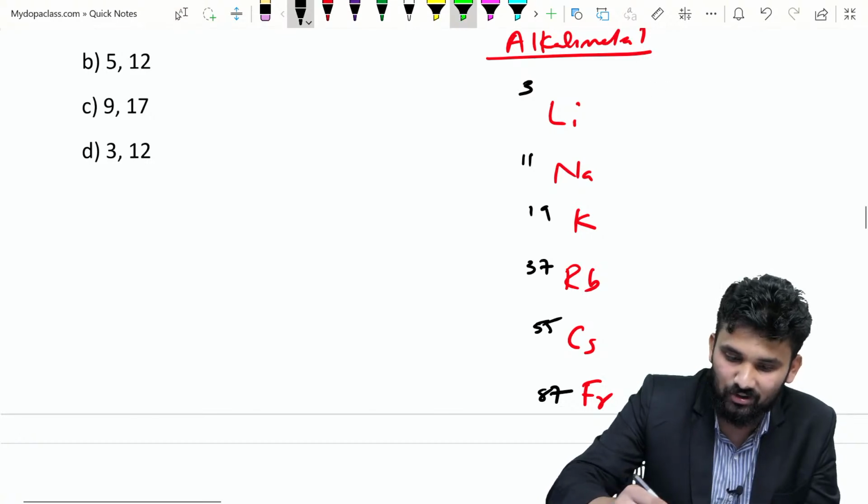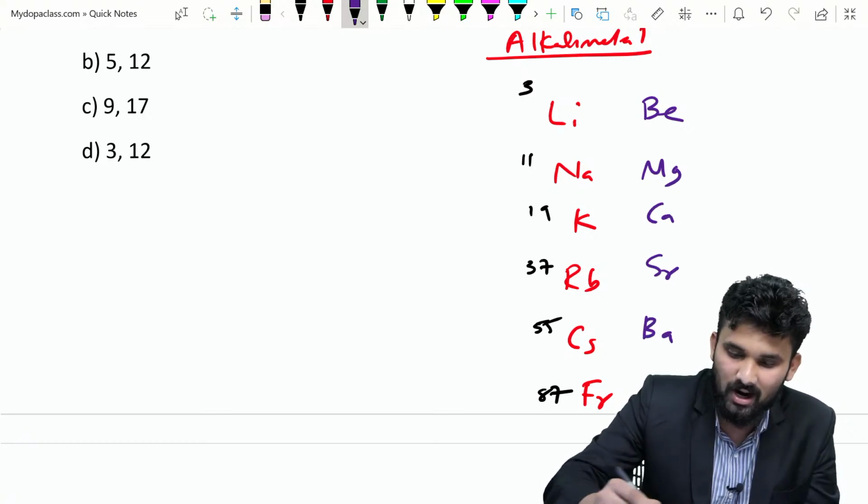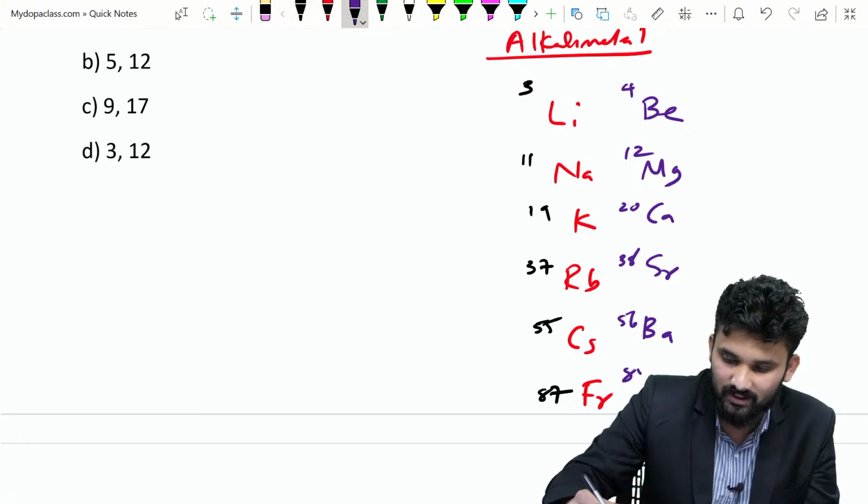And alkaline earth metals are beryllium, magnesium, calcium, strontium, barium and radium. Add one atomic number. So here 4, here 12, and here 20, and here 38, here 56, and here 88.